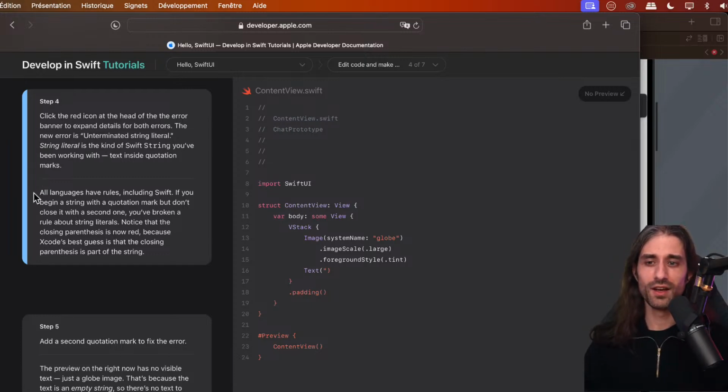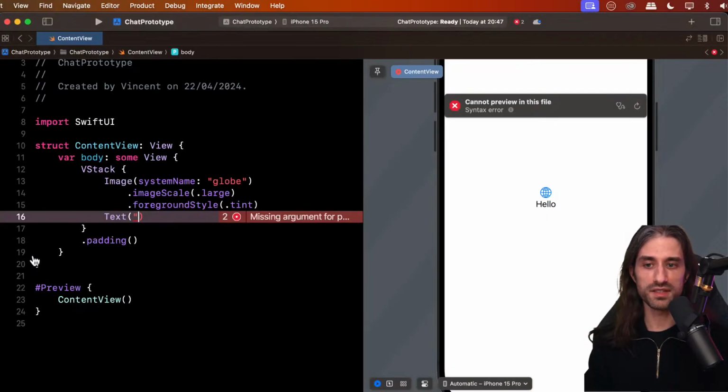And so they tell us that all languages have rules, including Swift. If you begin a string with a quotation mark but don't close it with a second one, you've broken a rule about string literals, and these rules are what's called the syntax of the language. Notice the closing parenthesis is now red, because Xcode's best guess is that the closing parenthesis is part of the string. And indeed, maybe you want to keep writing something and finally close the string.